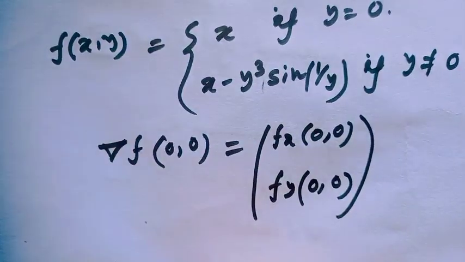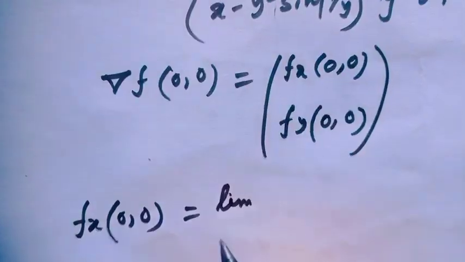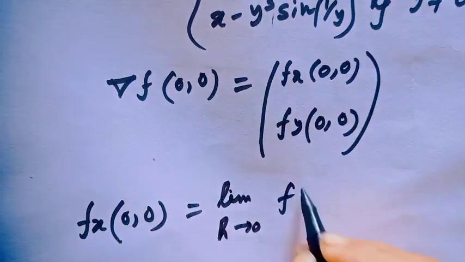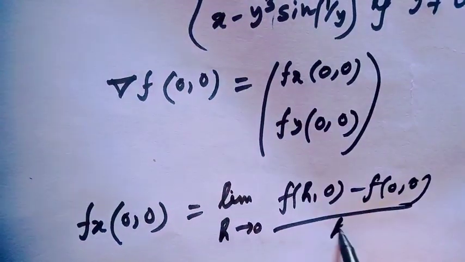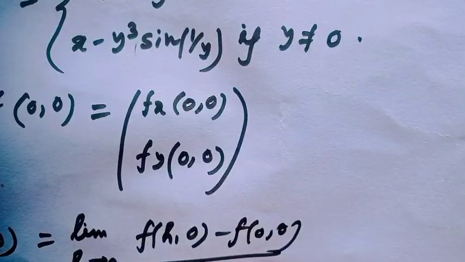This is equal to limit h tends to 0, f(h,0) minus f(0,0) over h.